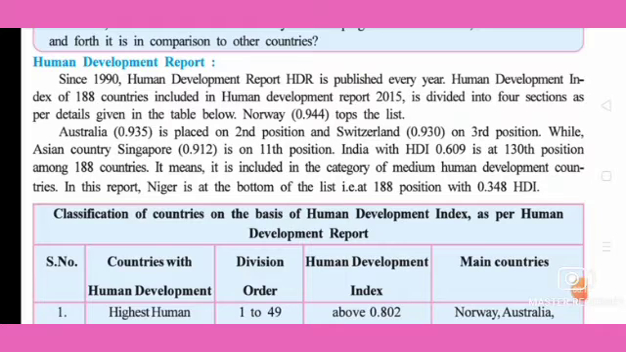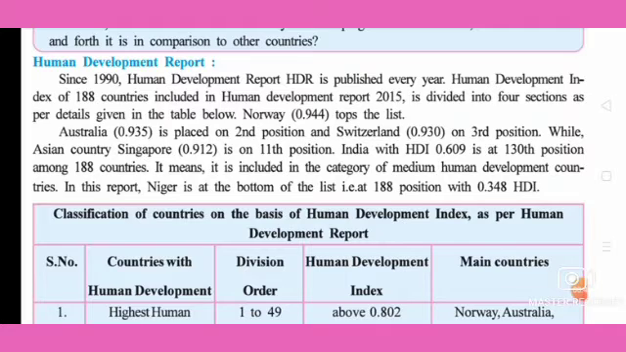Already you know what is Human Development Index or Human Development Report. Since 1990, the Human Development Report, HDR, is published every year. The Human Development Index of 188 countries included in Human Development Report 2015 is divided into 4 sections as per details given in the table below. So according to the Human Development Index report of 2015, altogether 188 countries are included. So this is divided as 4 sections.